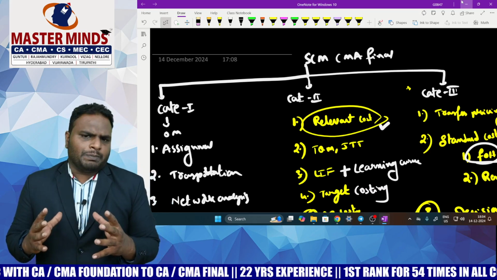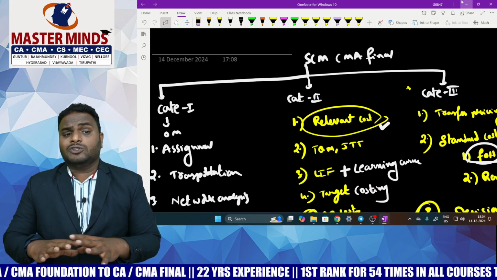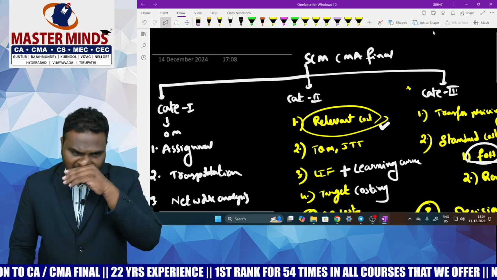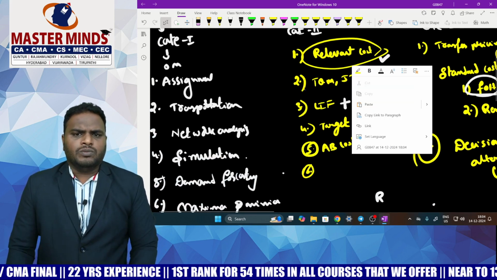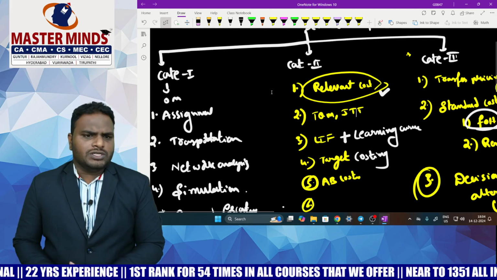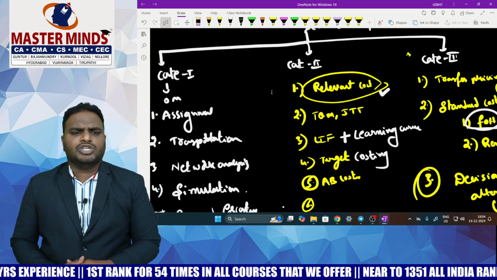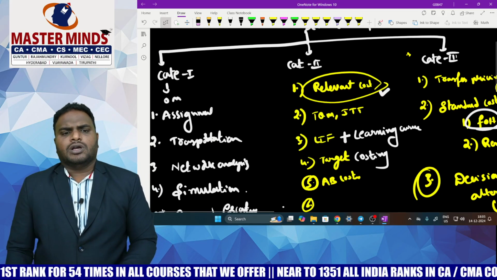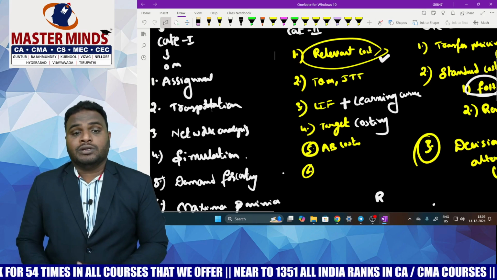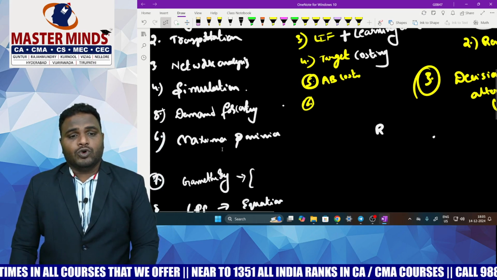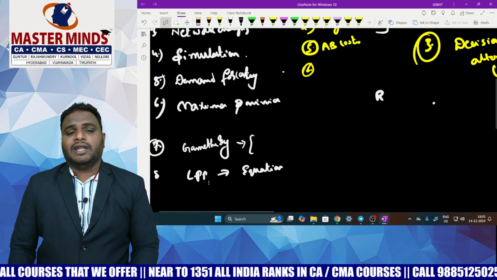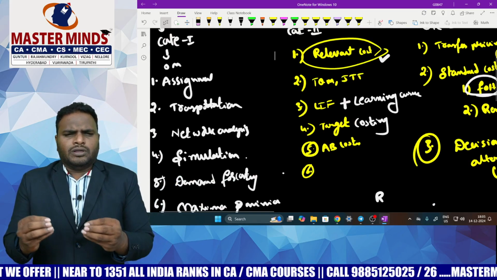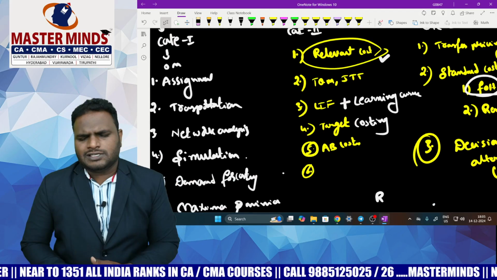Now, for our easy purpose, I will divide the entire syllabus into three categories: Category 1, Category 2, Category 3. Category 1 is OM. Please give utmost importance to these quantitative techniques which are used in decision making. We call it the OM part, operations management part. Here we have assignment, transportation, network analysis, simulation, demand forecasting, maxima minima, game theory and LPP, I mean linear programming model.